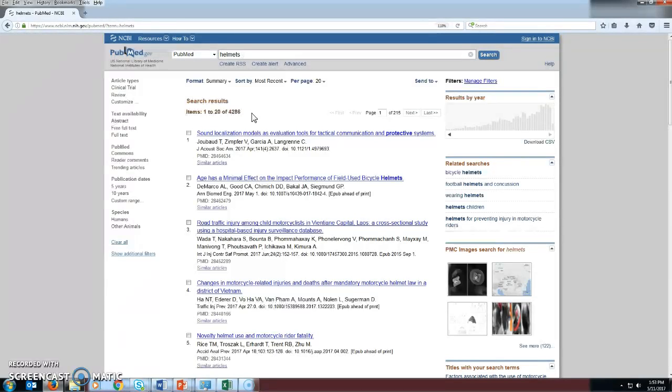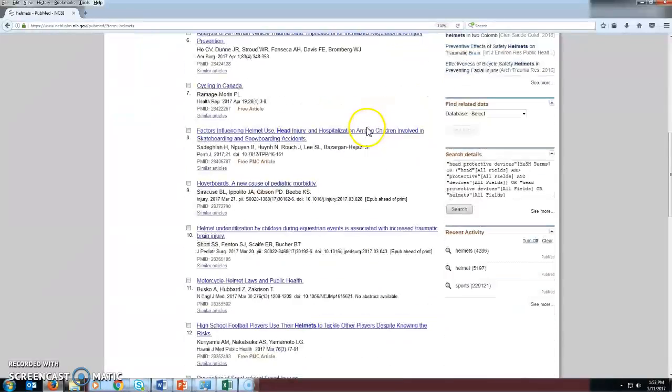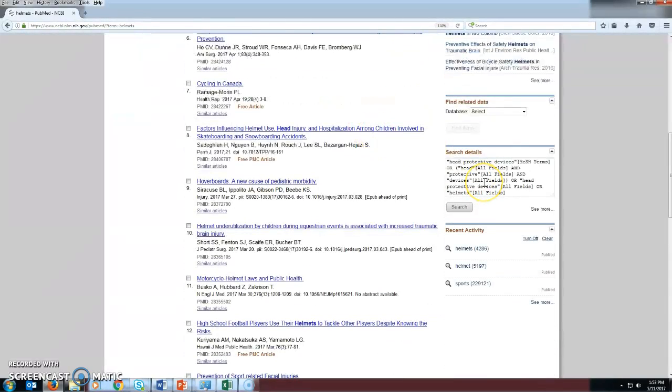So this is one reason why you need to remember that if using keywords, think about the possible synonyms or variants you may need to search. I'm going to scroll down again to the search details box. Okay, so here's the search details box, and I see the glorious term head protective devices as a MeSH term.